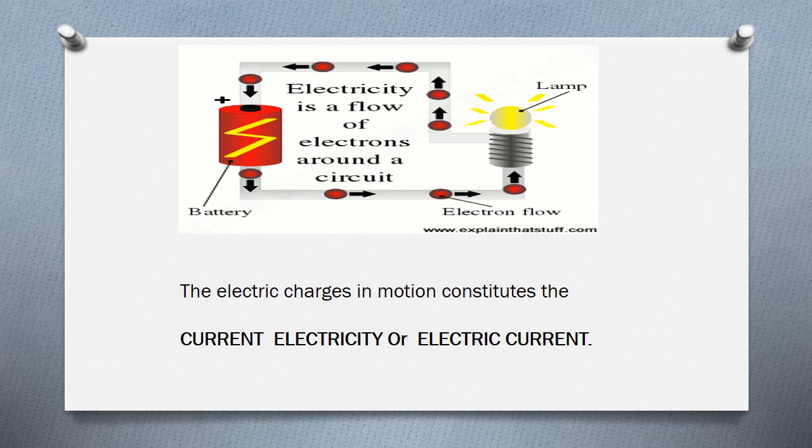Dear children, in this figure you can observe the flow of electrons. This figure symbolically shows that electric current is due to electron flow. When electrons flow, a lamp will glow. The electric charges in motion constitute current electricity, or electric current.